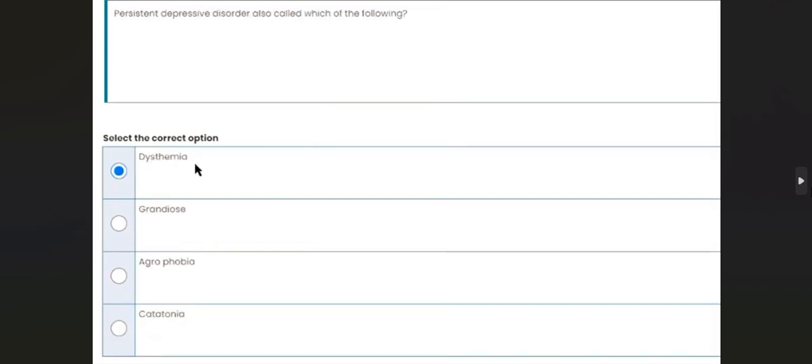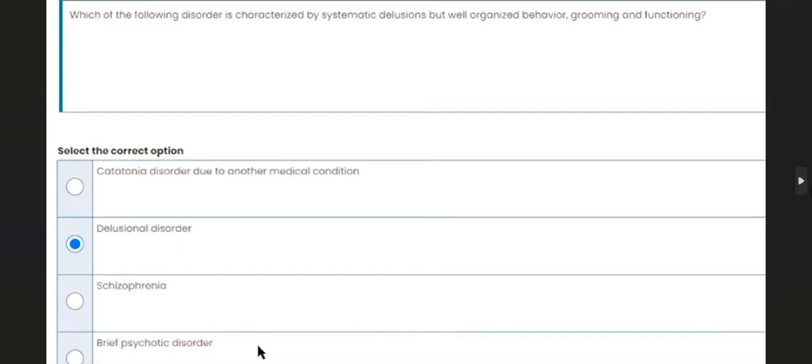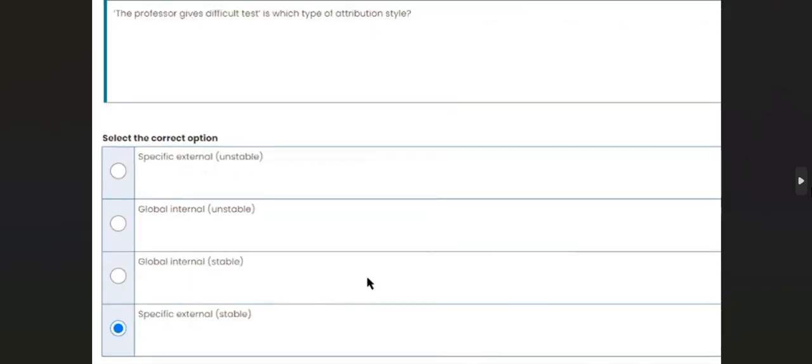Persistent depressive disorder is also known as dysthymia. Which of the following disorder is characterized by systematic delusions but well organized behavior, grooming, and functioning? Delusional disorder. The professor gives difficult test. It is the type of attribution style. Specific, external, stable.